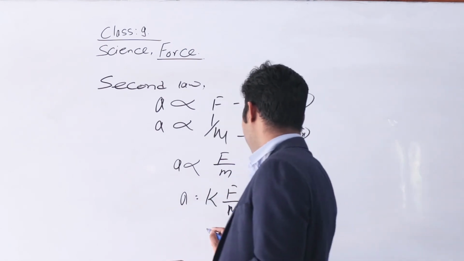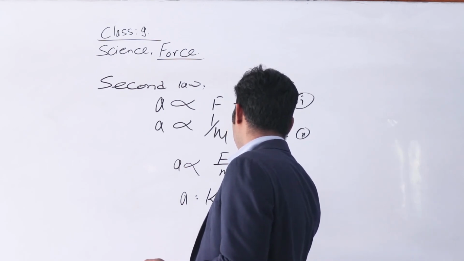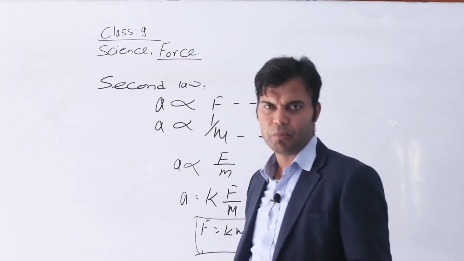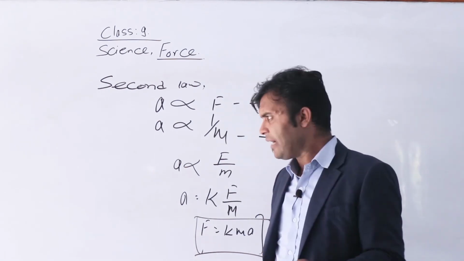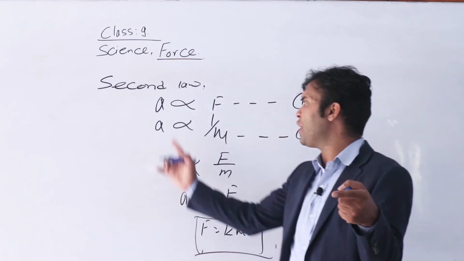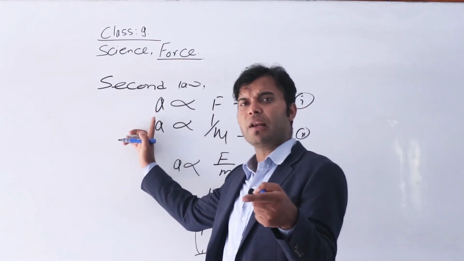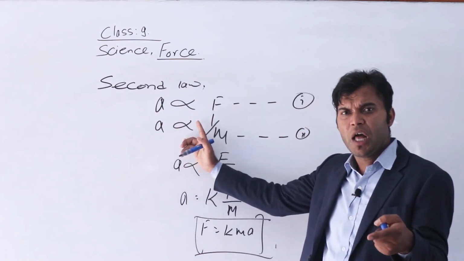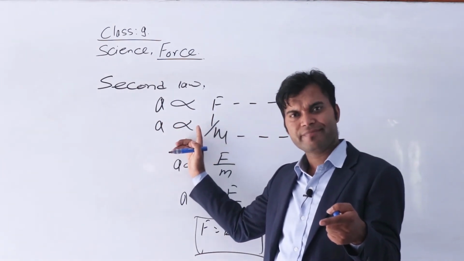It gives F equals k m a, which is Newton's second law of motion. Right statement? Newton's second law of motion states that the acceleration produced in a body is directly proportional to the force and inversely proportional to the mass.